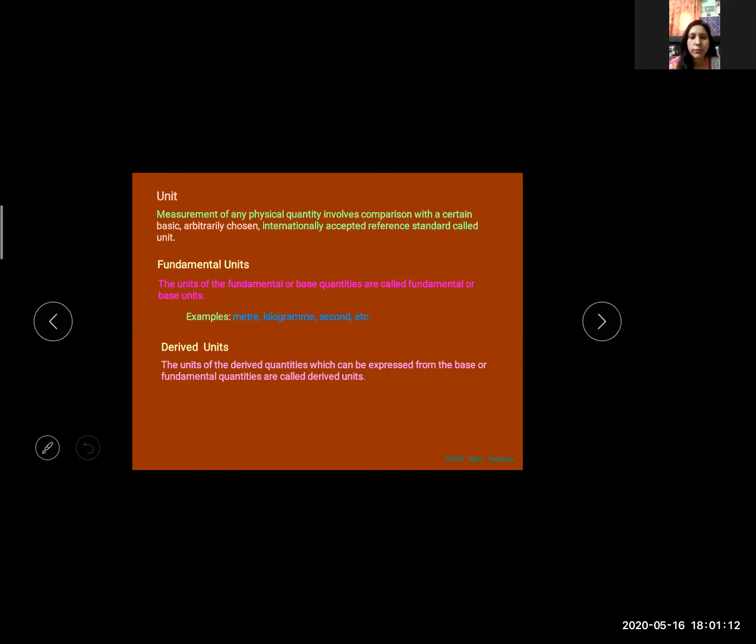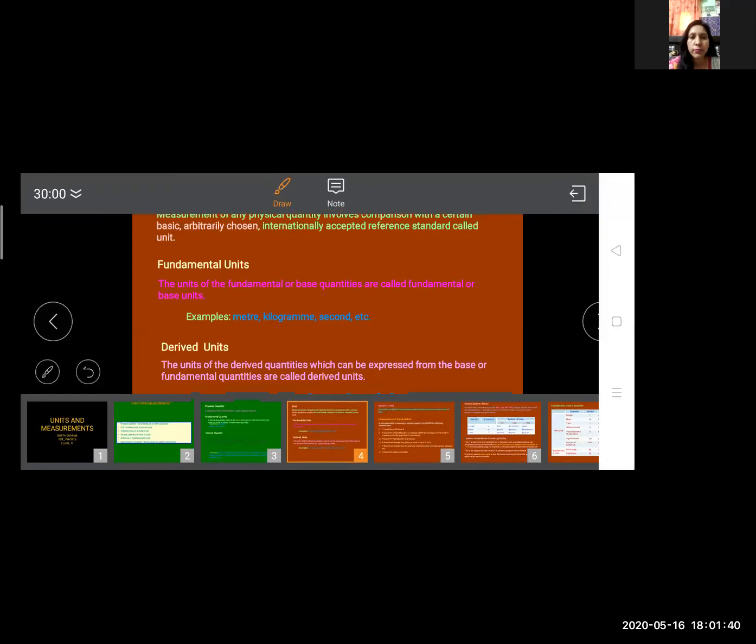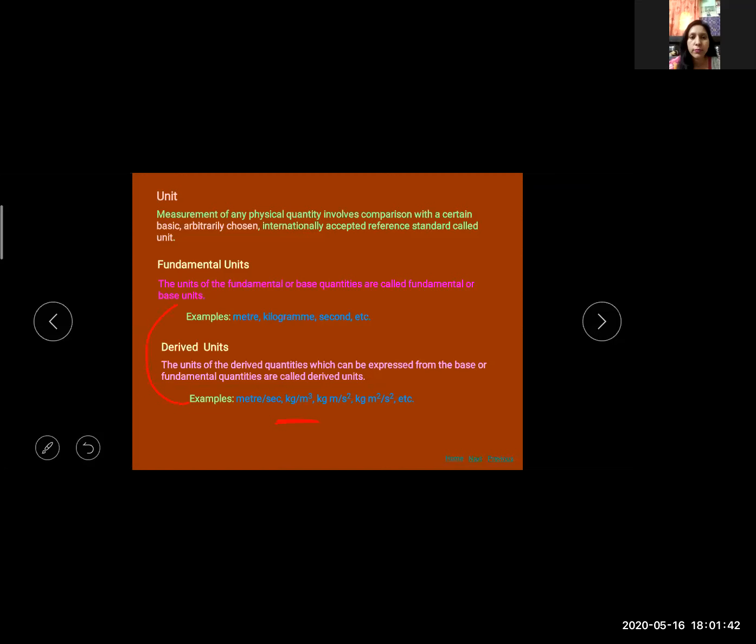Derived units are those derived from these fundamental units. Units of the derived quantities which can be expressed from the base or fundamental quantities are called derived units. Example, meter per second is the unit of velocity or speed. Kilogram per meter cube is the unit of density. Kilogram meter per second square, kilogram meter square per second square. These units are derived from fundamental units, so these are called derived units.